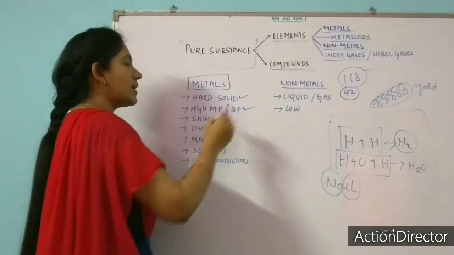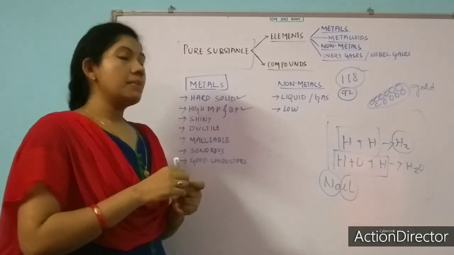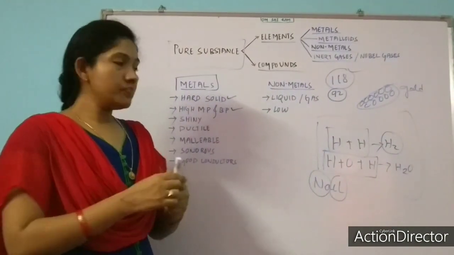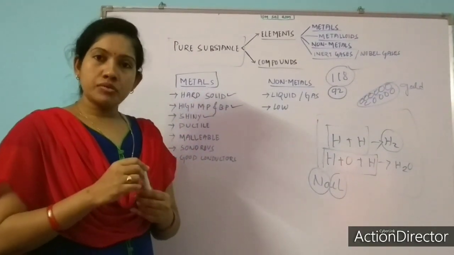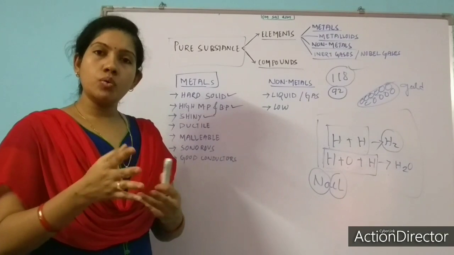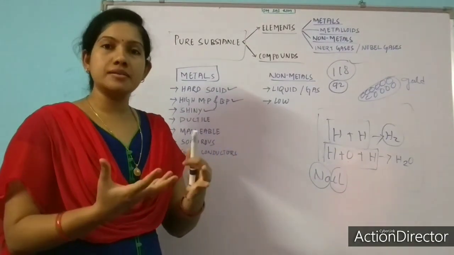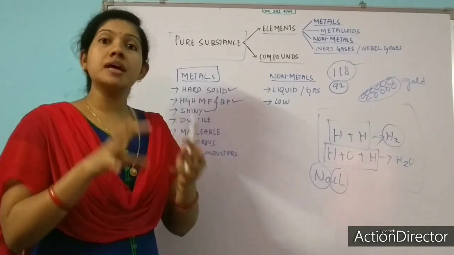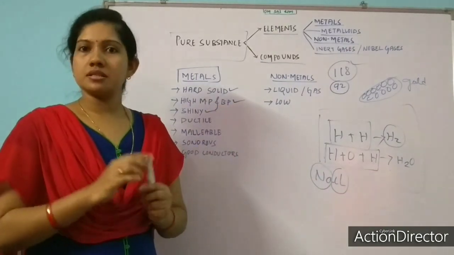Number two, they have high melting point and boiling point. If you look at metals, they have high melting and boiling points. Number three, shiny. Take an example of gold or silver. Metals are generally lustrous, or shining. They do not appear dull. They always shine. This is the third characteristic of metals. They are shiny.